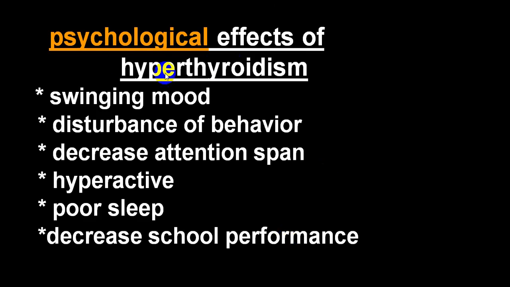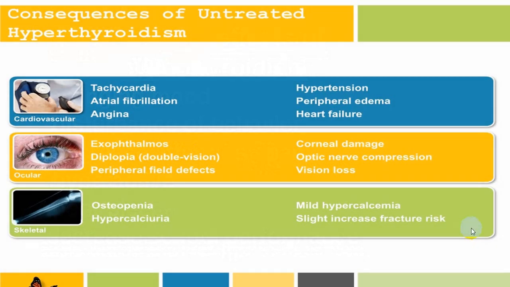You can have psychological changes like disturbed moods, disturbed behavior, hyperactivity, insomnia, poor school performance, etc. And if not treated, you can have a lot of tachyarrhythmias, particularly atrial flutter, fibrillation, angina, hypertension. A person can have even heart failure, which will be difficult to control. You can have damage because of exophthalmos, optic nerve compression, corneal damage, etc. And you can have osteoporosis, fractures, hypercalciuria, hypercalcemia, etc.